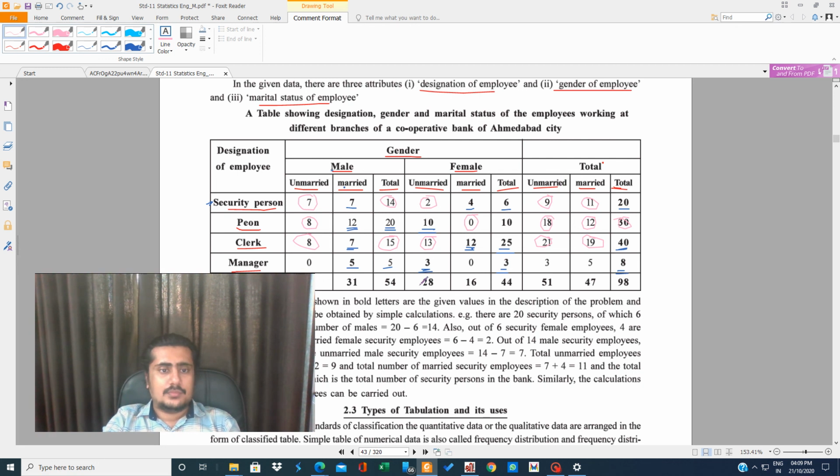Then in manager, as you know that all males are married, all females are unmarried. Total is very simple, 3. Now after getting all this, we will be doing these totals: 23, 31, 54, 28, 16, 54. This is the master total. Total 98 workers are there.